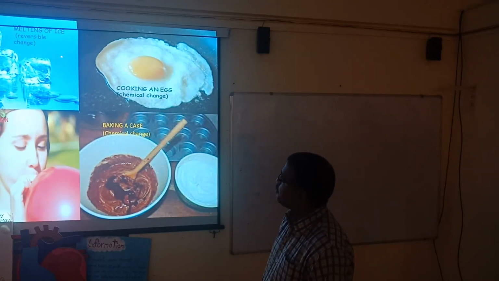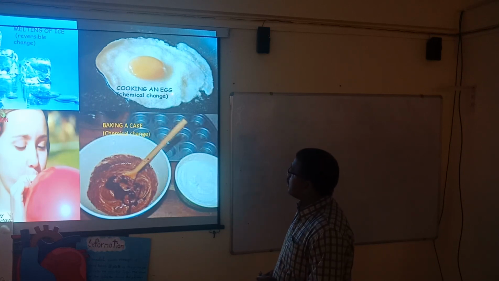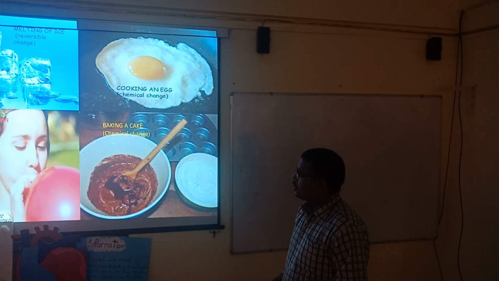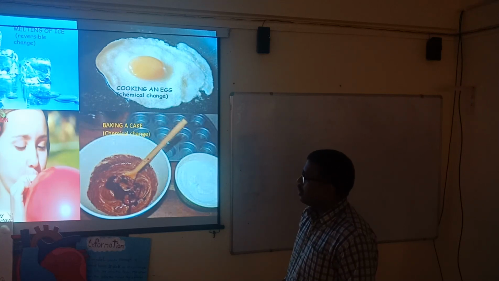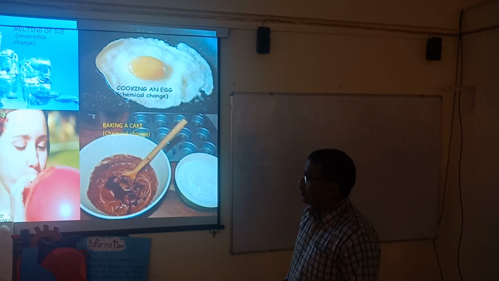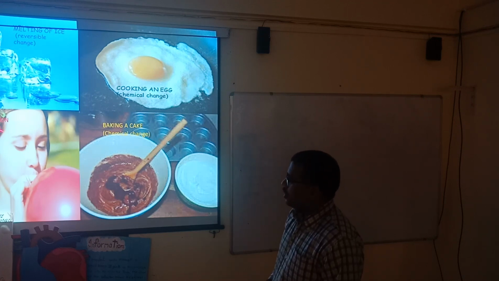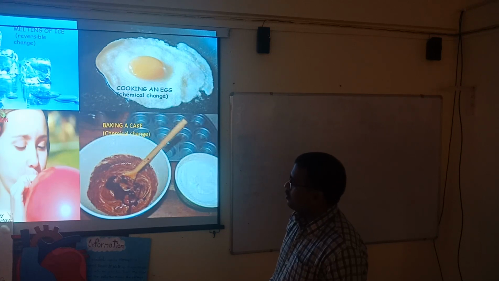Cooking an egg is a chemical change. Blowing a balloon is a reversible change. Once you let the air escape from the balloon, it gets deflated, and that is why it is called a reversible change.